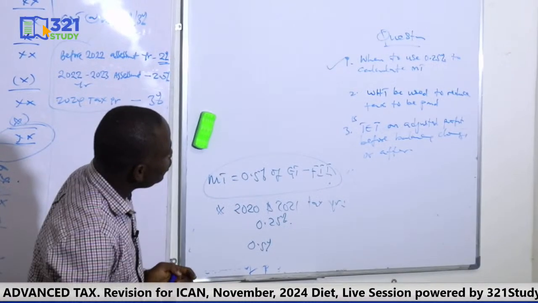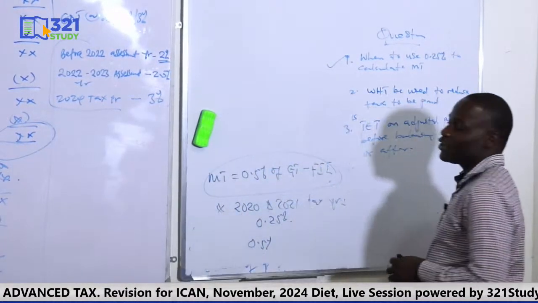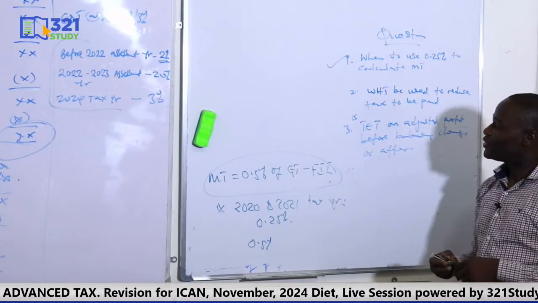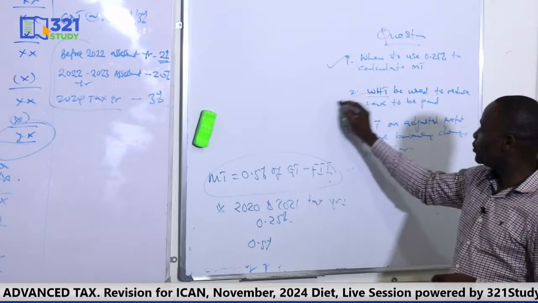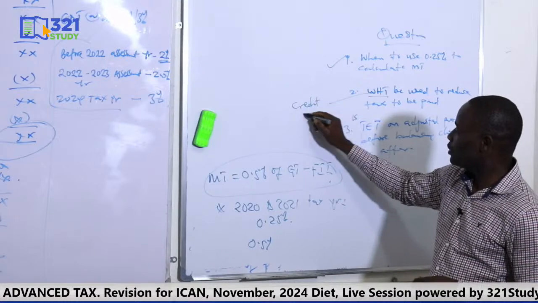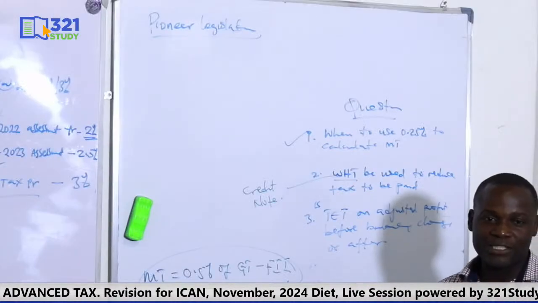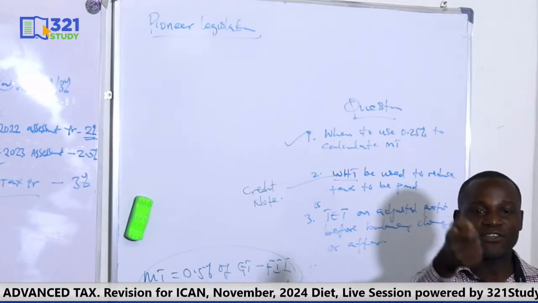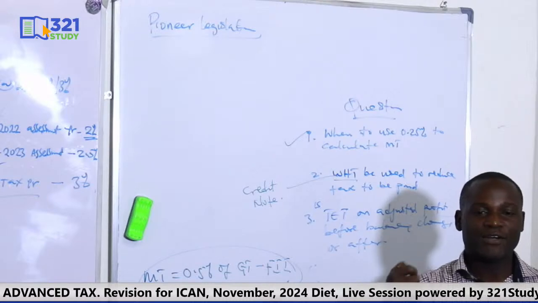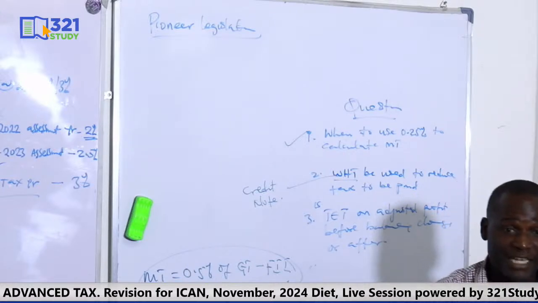Okay, with withholding tax: how do we use withholding tax to reduce tax to be paid? Now, what you can use to reduce tax to be paid is what is known as the credit note. You know, withholding tax is a tax at source. It means that the income you received has suffered withholding tax. The company that made the payments to you has removed the withholding tax, so what you have received is net.